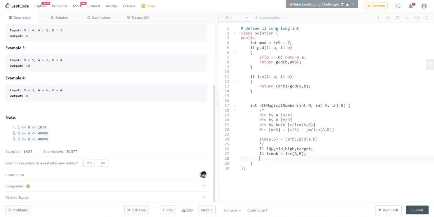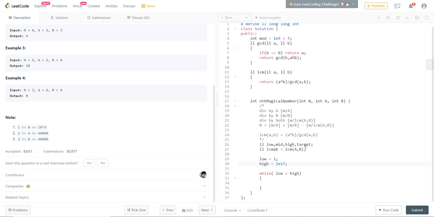So basically now we have the loop while the high pointer is greater than the low pointer. Okay, so let's initialize the high and low pointers first. The low pointer is nothing but 1, it starts from 1, and the high is the limit of long int, 1e17.